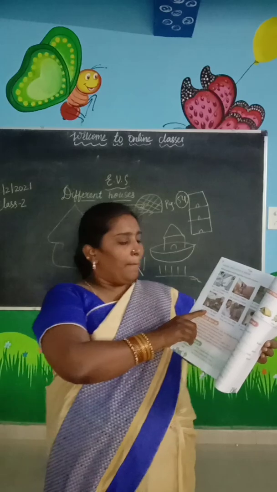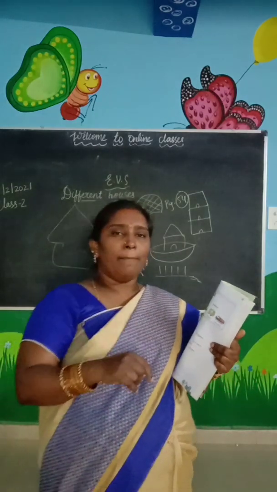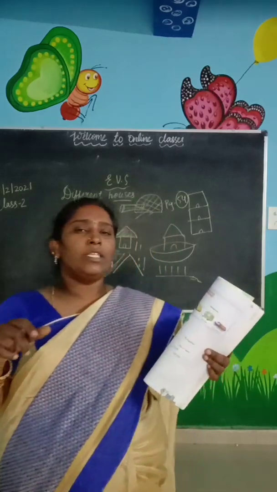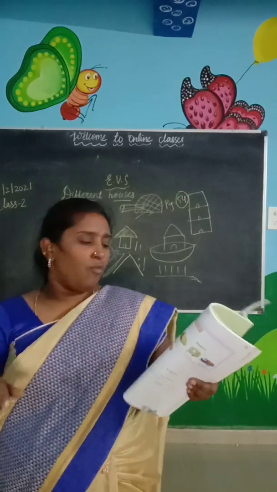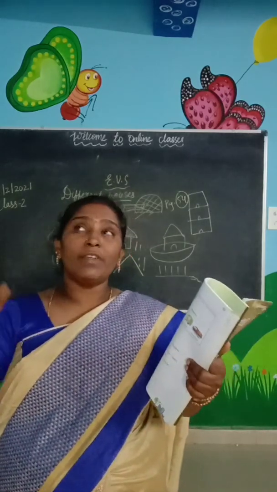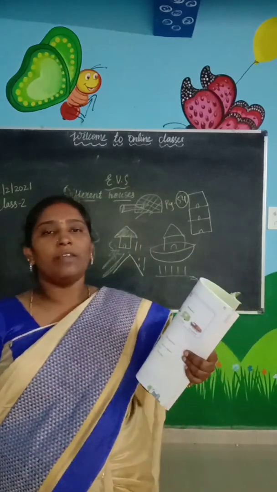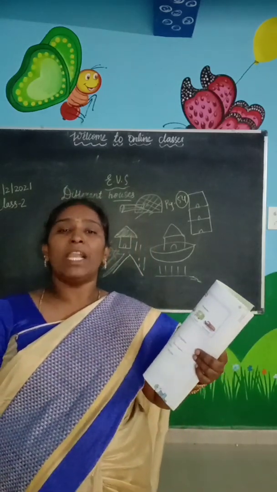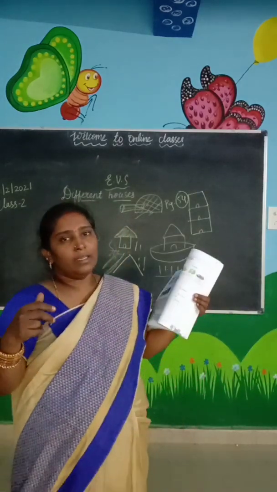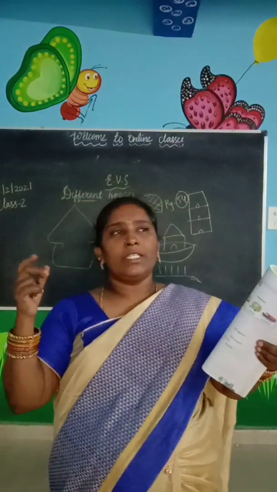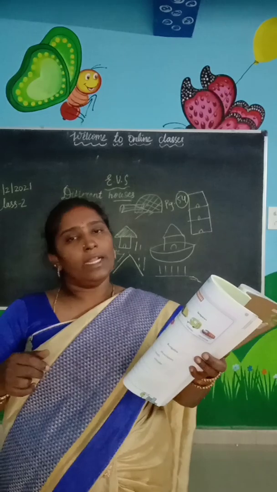So a plumber fits the pipes and taps in a house for the flow of water, and an electrician fixes the wires so that our tube lights, fans, TV, refrigerator, washing machine, all our electronic items will run. They will put the sockets inside our house. So we need an electrician for supplying the electricity.